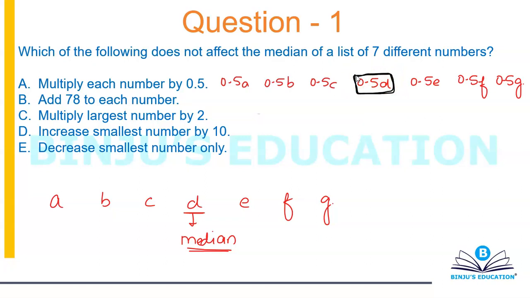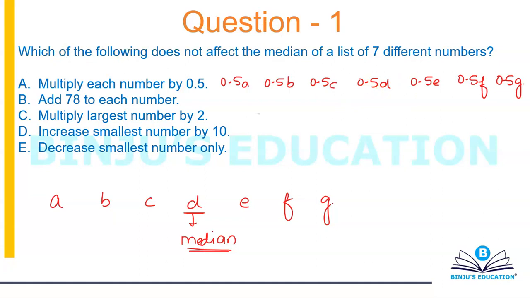Understand, median is the value. The formula that we have is to calculate the median term, the term which will be the median. But what is median? Median is the value of that term, okay? So A is out because it's changing.